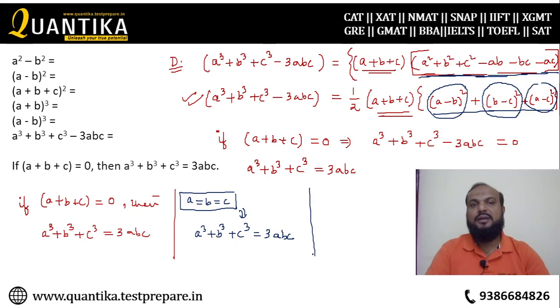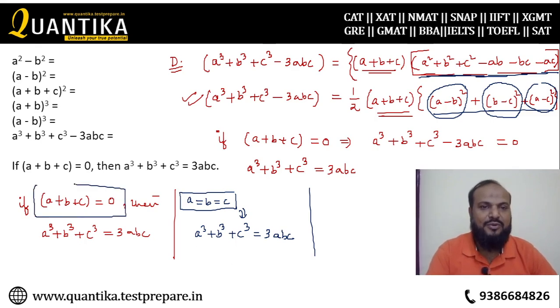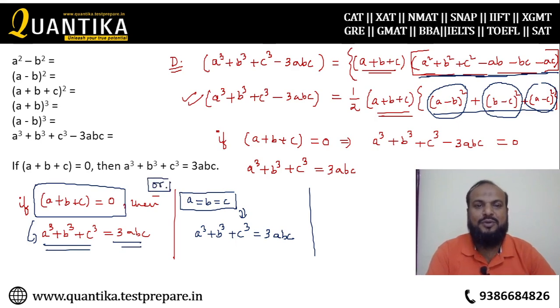So let me repeat what I want you to memorize, and I hope you must be enjoying the concept classes of Quantika, right? If a plus b plus c is equal to 0, then a cube plus b cube plus c cube is equal to 3abc. Or if a is equal to b is equal to c, then even in that case a cube plus b cube plus c cube is equal to 3abc.